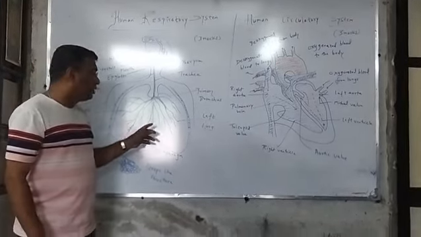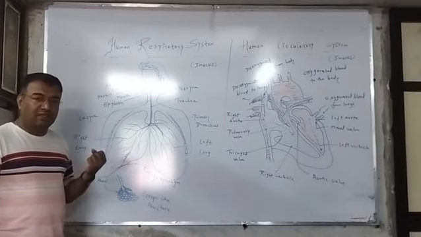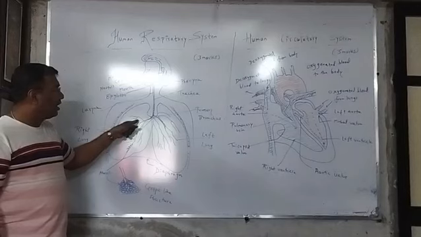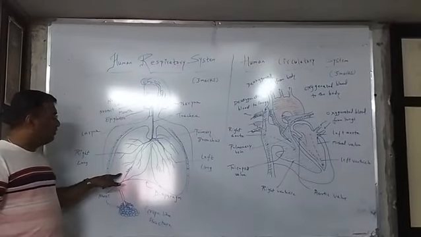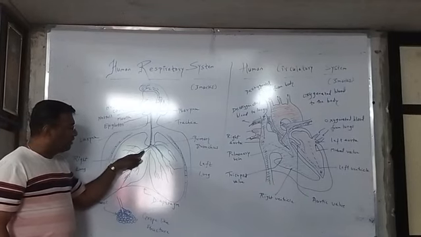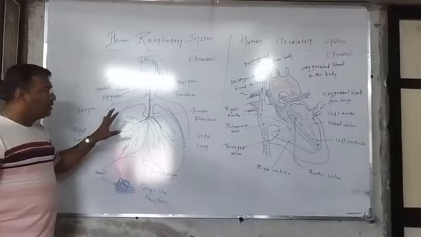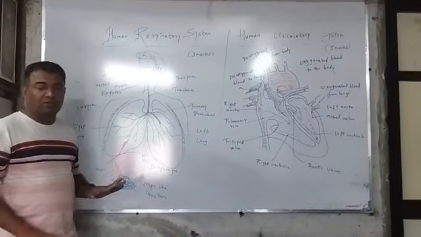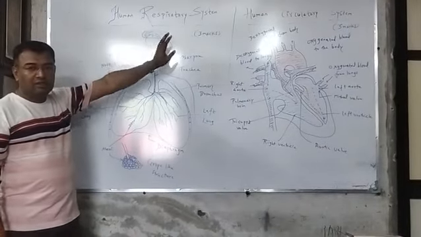Hb performs a very important role in the absorption of oxygen, and in taking the carbon dioxide back along the same path to the pharynx. Alveoli will take up that carbon dioxide, and it will again pass out through the same passage and be released from the nasal part. So this entire process is known as respiration, and we are now discussing the human respiratory system.